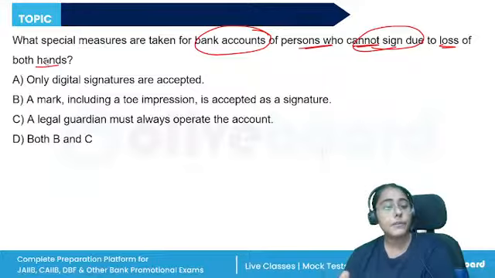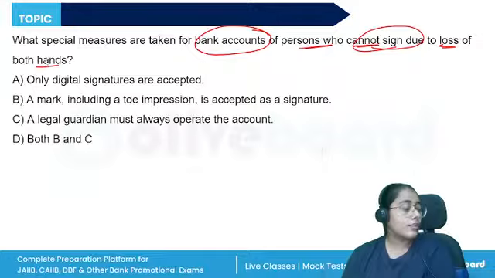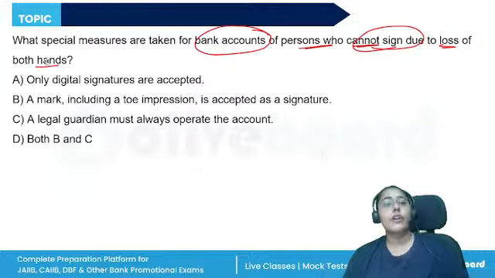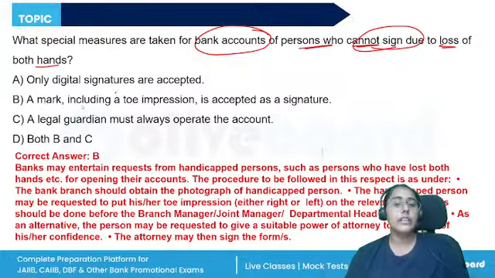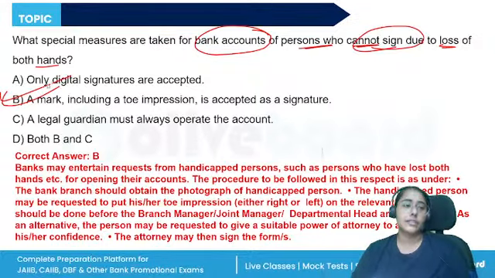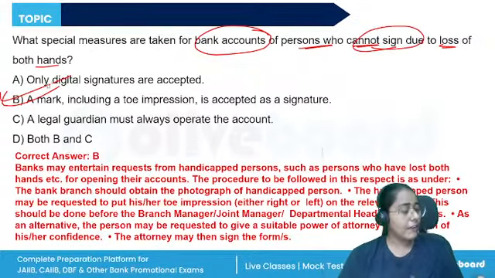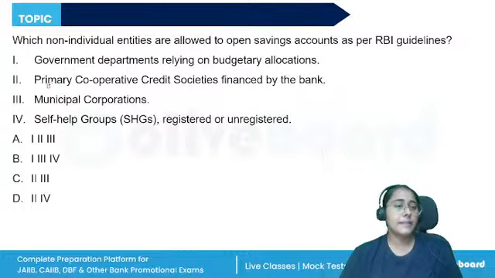The handicapped person may be requested to put her or his toe impression on the relevant form, or they can also give a suitable power of attorney to another person. The attorney may sign the form on their behalf, right? They can also open a joint account with her or his relative. So a mark including toe impression is accepted as a signature. All right, so if they have lost both their hands, then toe impression can also be taken.